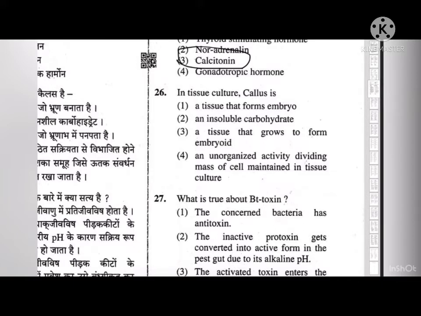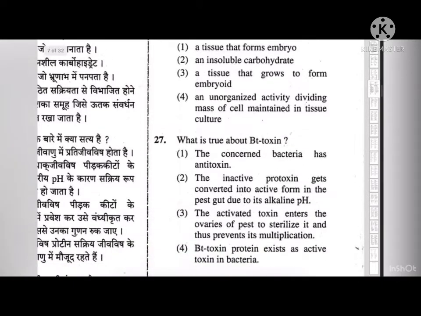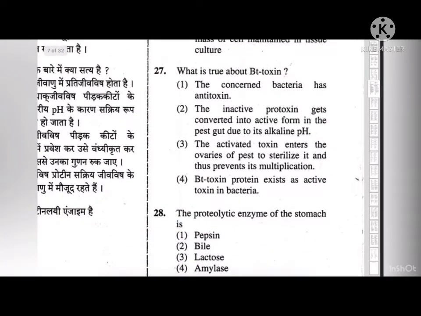Next, what is true about Bt toxin? Bt toxins target insect larvae. When eaten, in their gut the toxins are activated. The activated toxins break down their gut and the insect dies of infection and starvation. That can occur within a few hours or weeks.